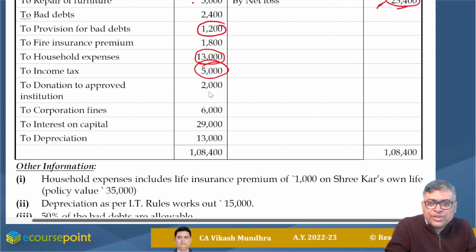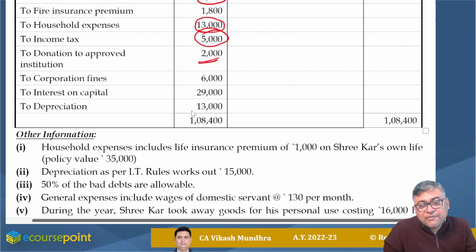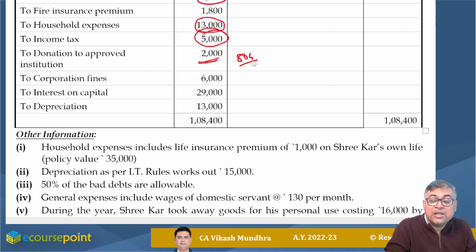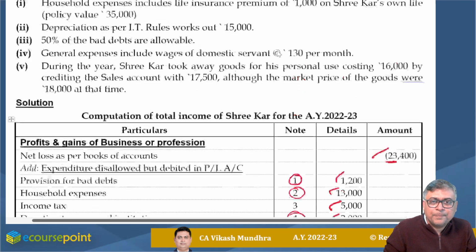Donation to approved institution, I am presuming that it is eligible for 50% deduction. It is not like donation to a scientific research association, etc. So it should be disallowed. However, one can claim deduction under section 80G. But 80G is after gross total income. So while computing PGBP, the entire donation should be added back. So I added rupees 2,000 with a suitable remark.